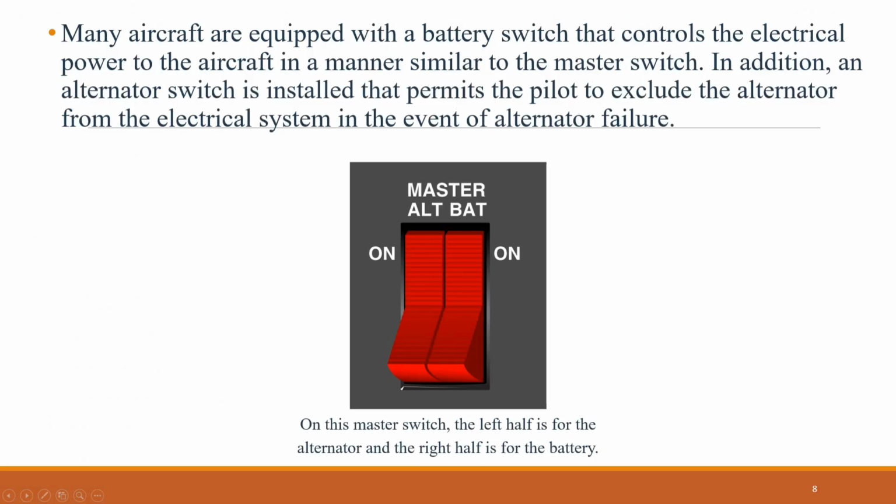Many aircraft are equipped with a battery switch that controls the electrical power to the aircraft in a manner similar to the master switch. In addition, an alternator switch is installed that permits the pilot to exclude the alternator from the electrical system in the event of alternator failure. With the alternator half of the switch in the off position, the entire electrical load is placed on the battery. All non-essential electrical equipment should be turned off to conserve battery power.